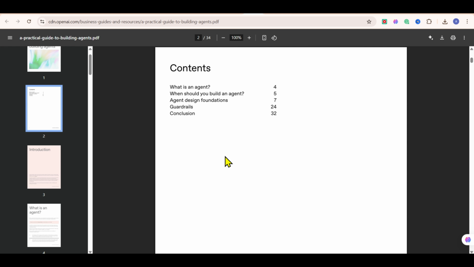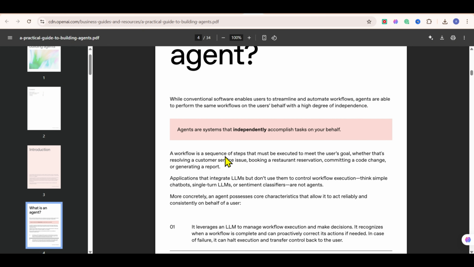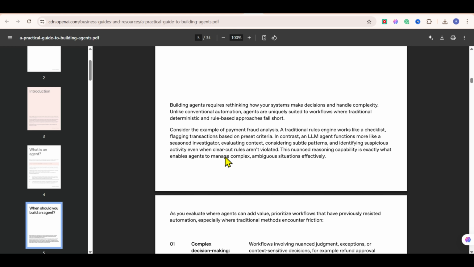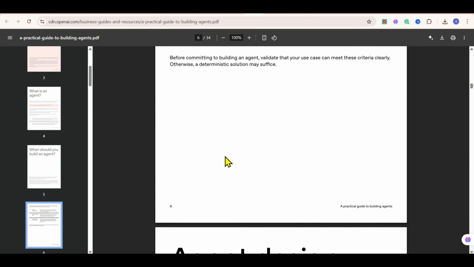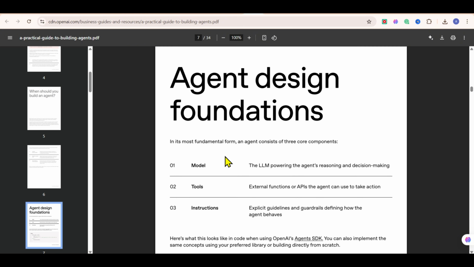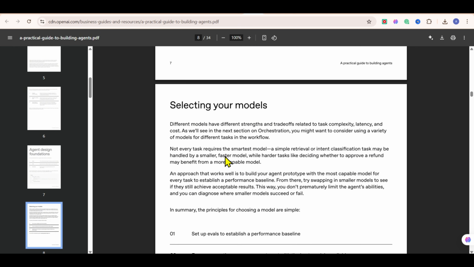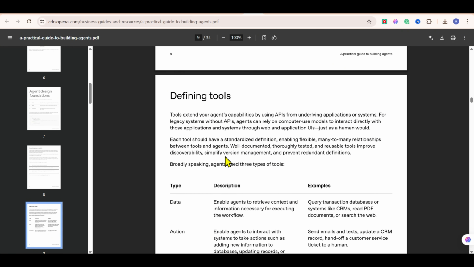You'll learn about the basics of AI agents and how they operate independently, designing and structuring your own agents, and building safe and effective guardrails to keep your AI on track. Plus, the guide is super practical. You can upload it to tools like NotebookLM to turn it into interactive lessons, mind maps, or even audio briefings. It's perfect if you want to understand AI agents deeply and start building your own smarter AI systems.